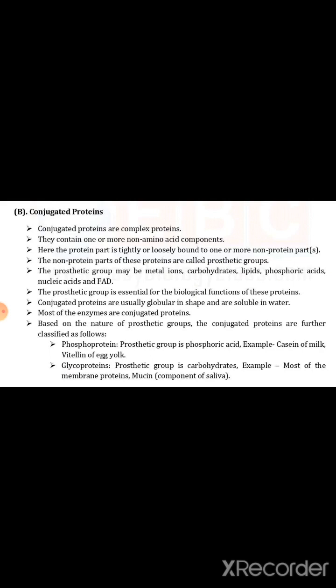Here the protein part is tightly or loosely bound to one or more non-protein parts. The non-protein part of these proteins is called the prosthetic group. This question will be asked in the exam. The non-protein part of a conjugated protein is called a prosthetic group.